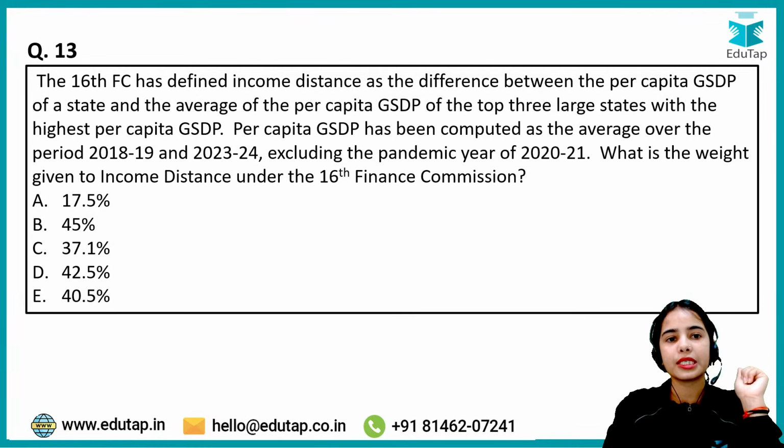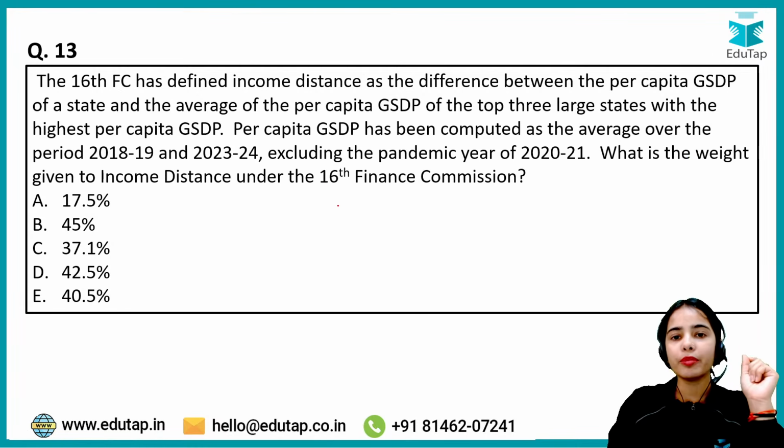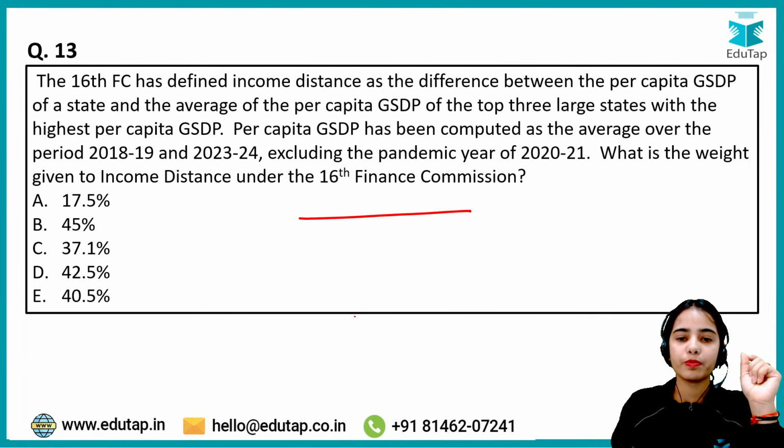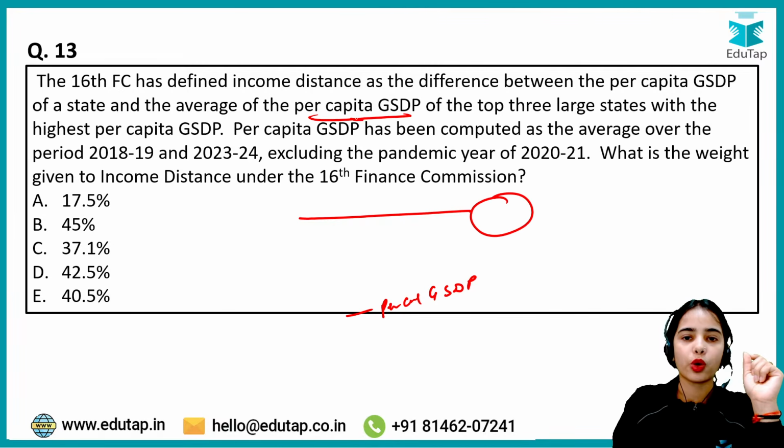Coming to the next question, the 16th Finance Commission has defined income distance as the difference between the per capita gross state domestic product of a state from the average of the per capita gross state domestic product of the top 3 large states.